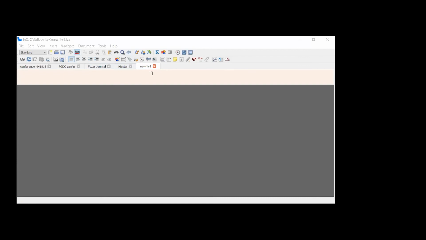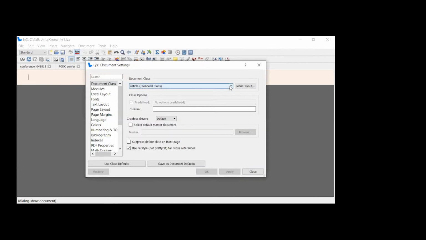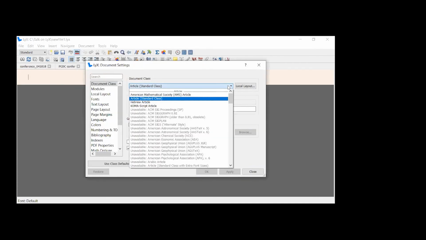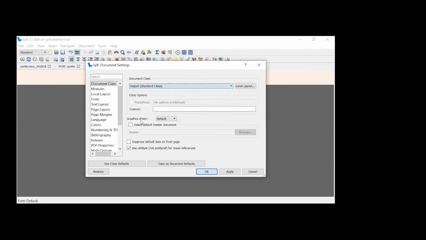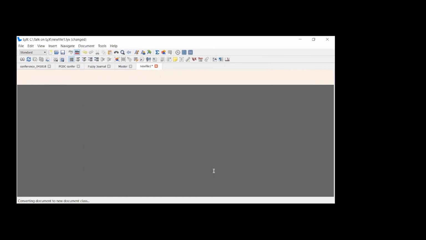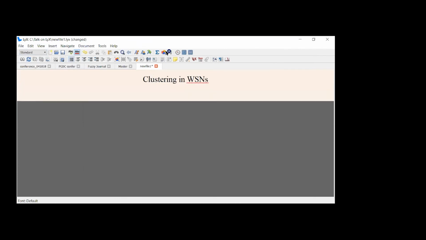Sir, what you have to do, you have to simply press Control and, like in MS Word, you will come to the new file. You want to generate a thesis. So what you have to do, you have to go to the documents, then settings, change it to the report class, not article class, report class, report standard class. Okay, and apply in this format. Now you want a thesis, suppose you want to give some title. Suppose I gave some title, clustering in WSNs. So you want to include sub chapters, as some chapters are there in the thesis.